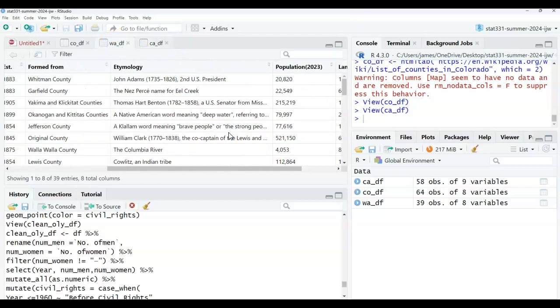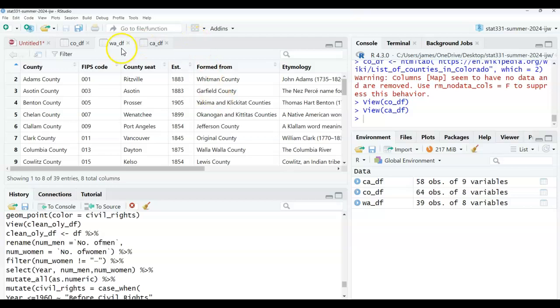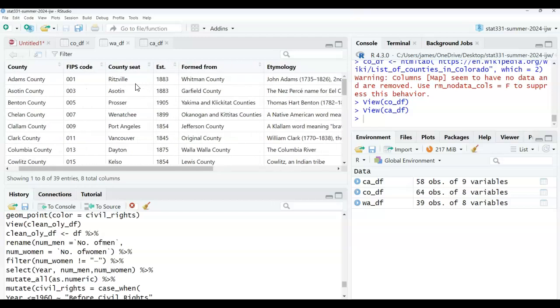And so what we want to do in terms of our question, let's say we want to see what's the population and when the county was established, so like how old the county is. If you do 2024 minus the established year, you can see how old the county is. You say age versus population, and then plot by each state. Okay, so that seems like a lot, but at least we have the question now, and so therefore we can know which variables we need.